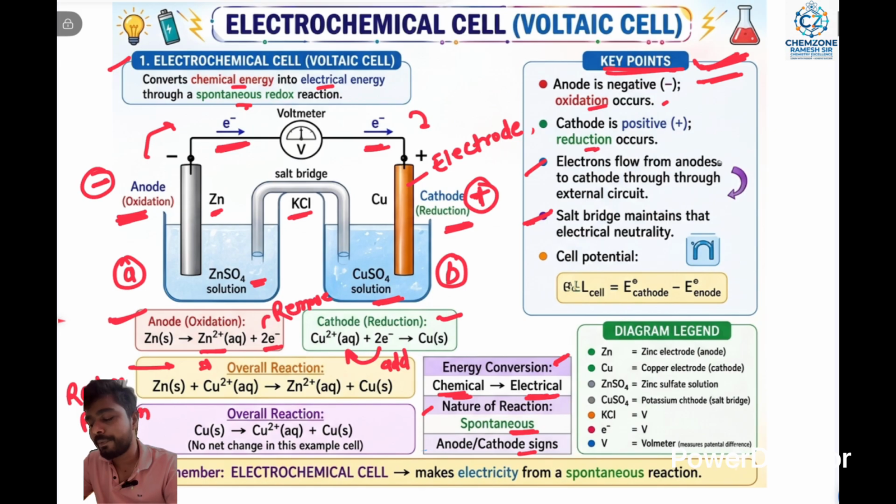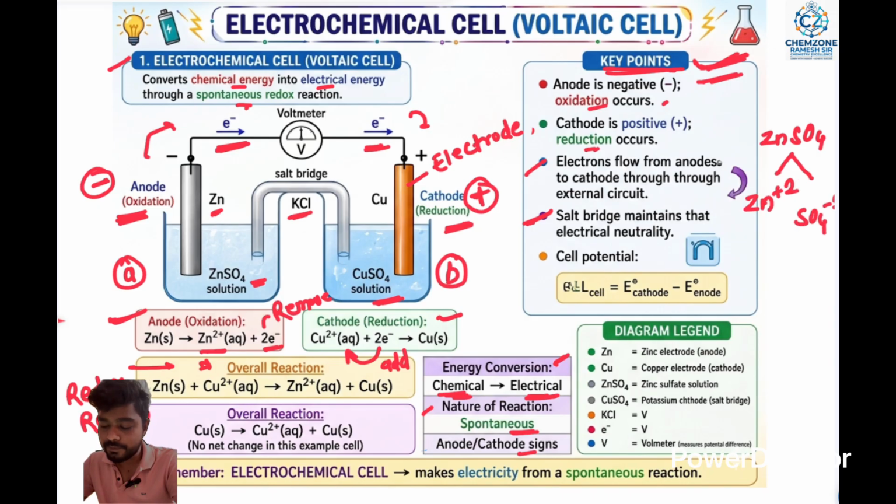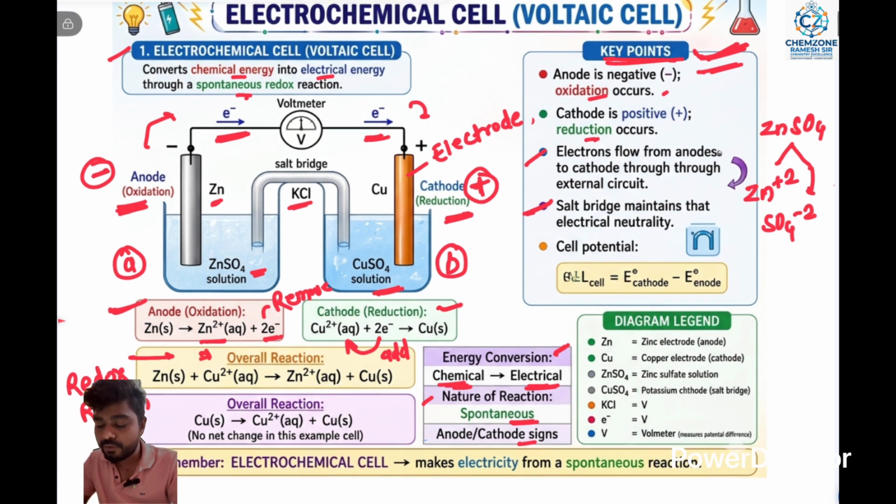So zinc sulfate is distributed into the two parts, meaning the zinc plus 2 charge and the sulfate minus 2 charge. Zinc sulfate and copper sulfate: the zinc ions and the sulfate ions with minus 2 charge are distributed in the two parts. The same condition applies for copper sulfate.